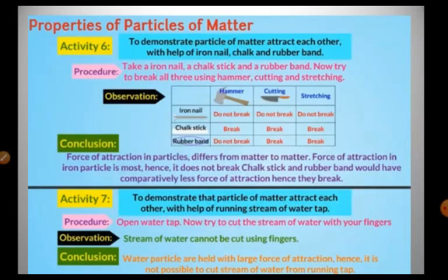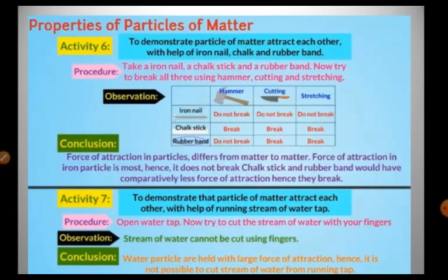Okay, then next we will move on to the next activity, wherein you are going to take a liquid, the liquid state of matter. Now see here, we have to demonstrate that particles of matter attract each other with the help of a running stream of water from a tap. What is the procedure here? The procedure is to open the water tap. Now try to cut the stream of water with your finger. Just turn on the water tap and try to move your finger between the flow of water. What do you observe?